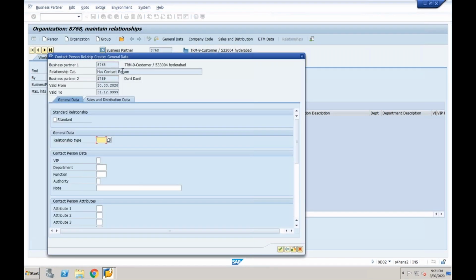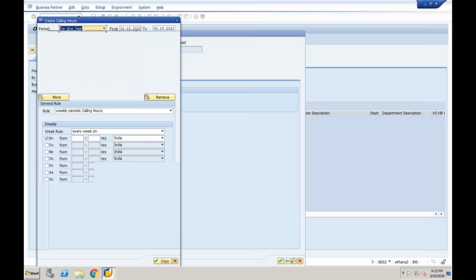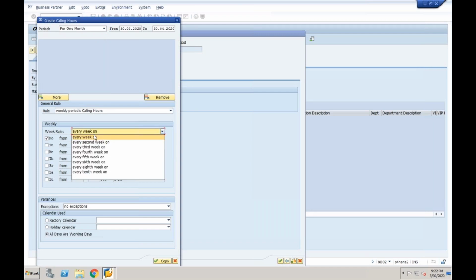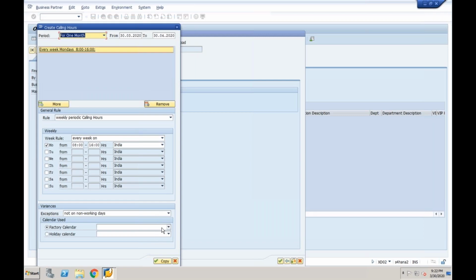So TRM9 customer has a contact person, Mr. Daniel. If you want to add some additional details such as calling hours or visiting hours, you can add them, same procedure. Click on calling hours. He asked me to call every month, from date and to date. So every month on the first week, in between 08 to 16, exception not on non-working days, factory calendar as per the Indian calendar.